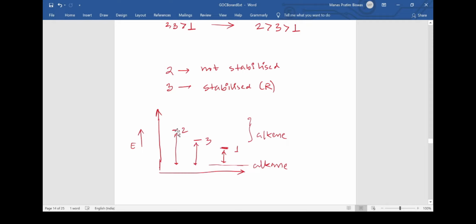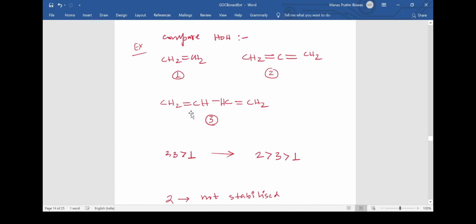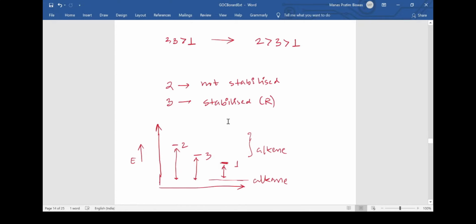This energy gap is caused due to the resonance effect, that is the electronic effect that we have been studying all throughout. The resonance has increased the stability, and hence molecule number 3 has lowered its status in the energy diagram. Thereby the gap between this alkene and the alkane is reduced as it is getting stabilized. All these 1, 2 and 3 are alkenes. I have marked them as alkenes, and the alkane can be taken as the same final state, that is we are converting the alkene to the alkane.